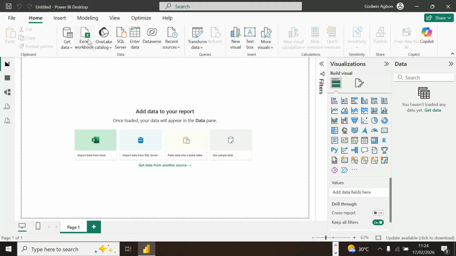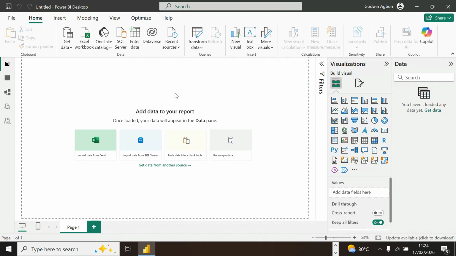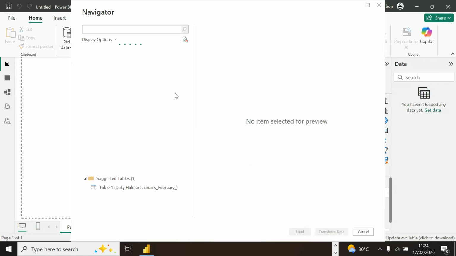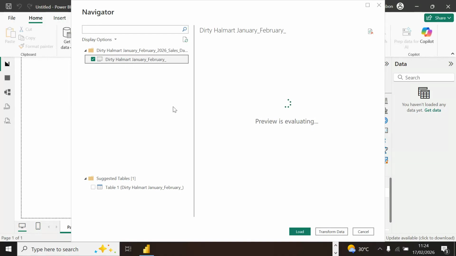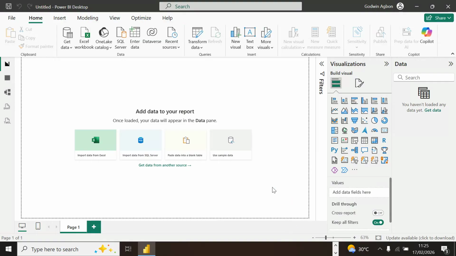Still there. Right. Okay, the file. I load.